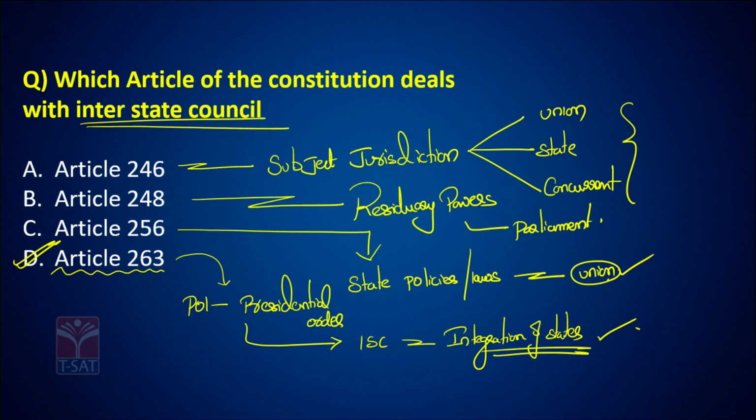This was constituted in the year 1990. Okay, the answer is D. Let's go to the next question.